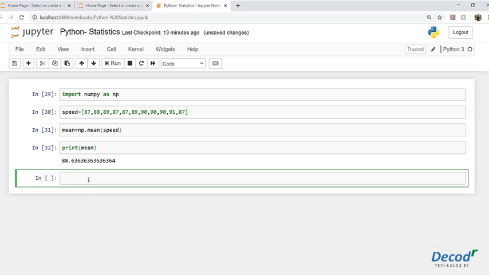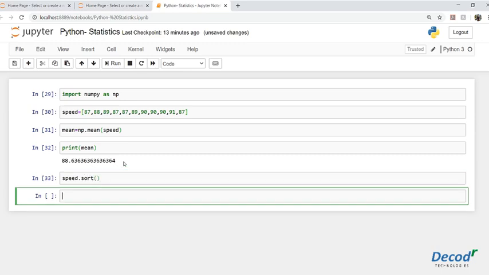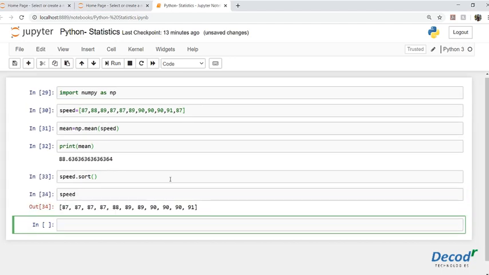Now talking about median, before we find the median of this list, we need to know that while finding the median, we need to have the elements in a sorted manner, that is, starting from the smallest one and going on to the largest. Right now, I don't think this list is sorted because we have 87, 88, 89, again 87. So we need to sort this list. We'll simply say speed dot, call the sort method, and press enter. Now if we see speed, we can see 87, 88, 89, 90 and 91. So it's in order, the smallest number first, the largest number in the end.